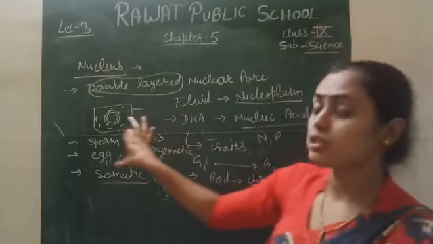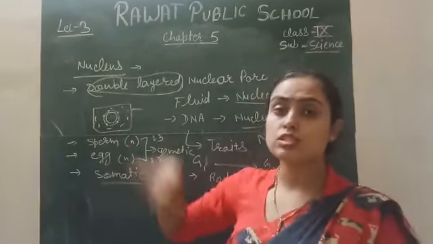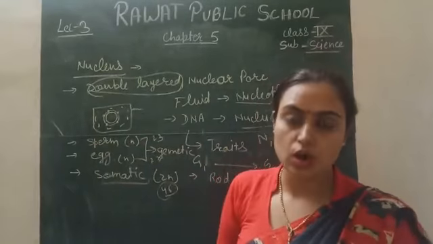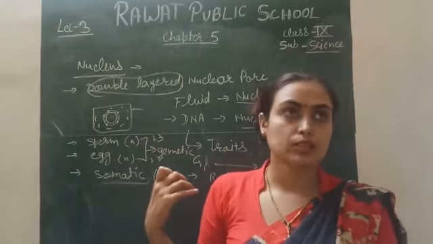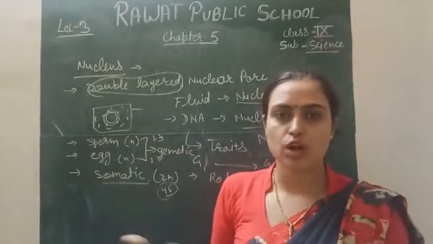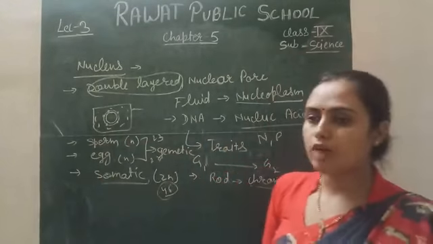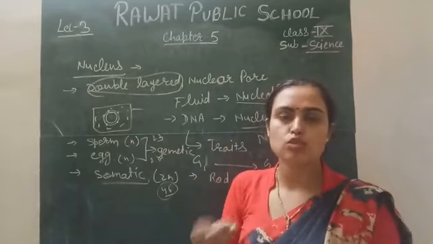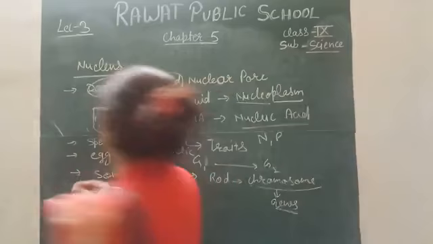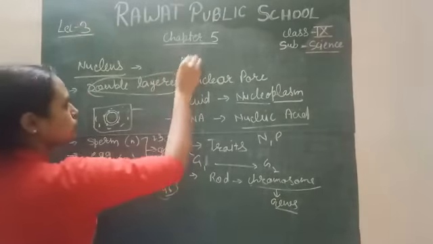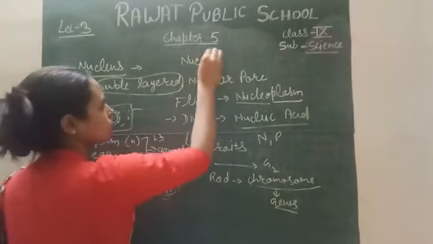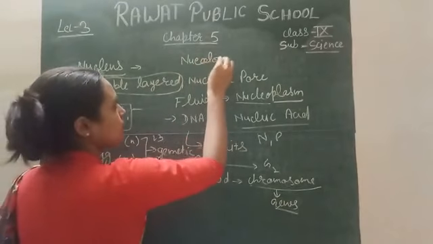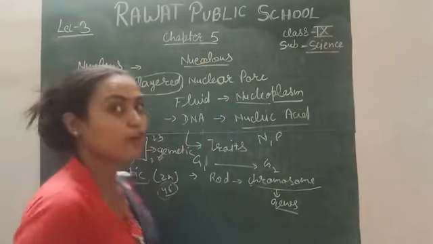So this is the concept of the nucleus, because this nucleus controls all the cell processes, so it is called the brain of the cell. Inside the nucleus, the nucleoplasm also contains an organelle called the nucleolus. This nucleolus is actually the brain of the nucleus.